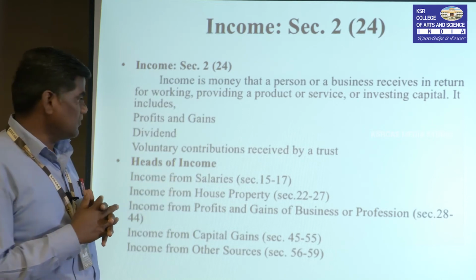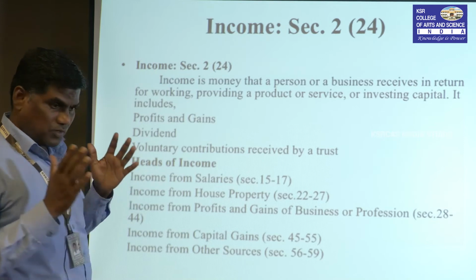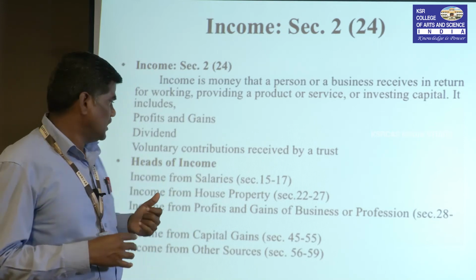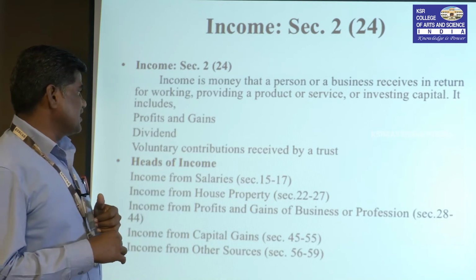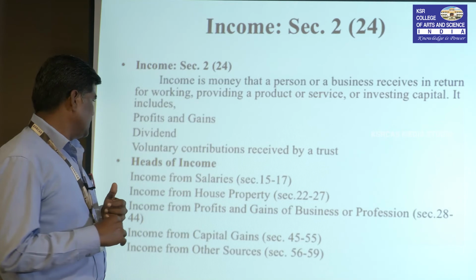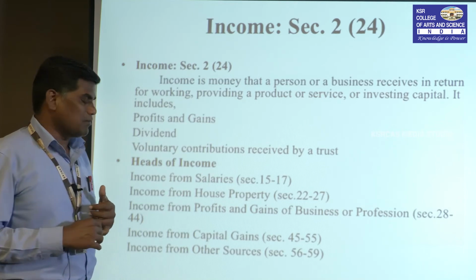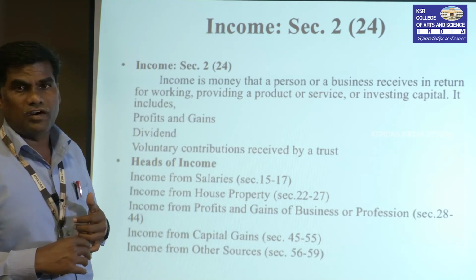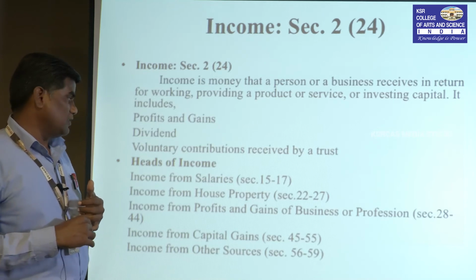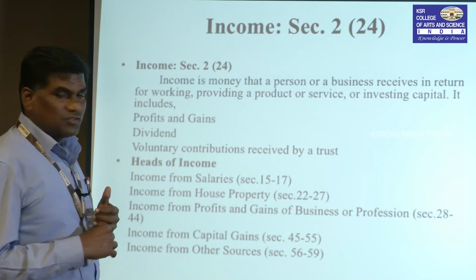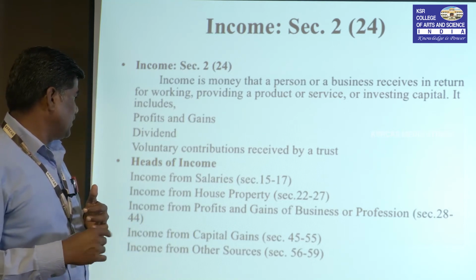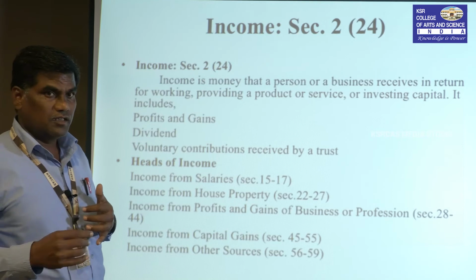These are all sections of the Income Tax Act. Each particular section deals with a particular head of income. Income from profits and gains of business or profession, sections 28 to 44. Income from capital gains, sections 45 to 55. Income from other sources, sections 56 to 59. Let us discuss each of the five heads of income briefly.